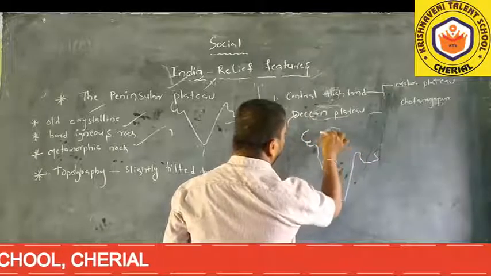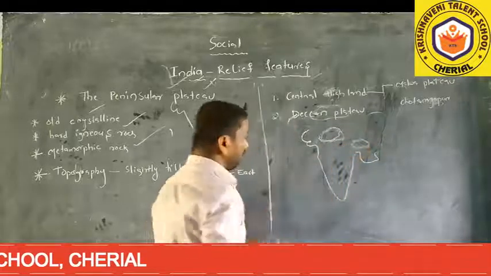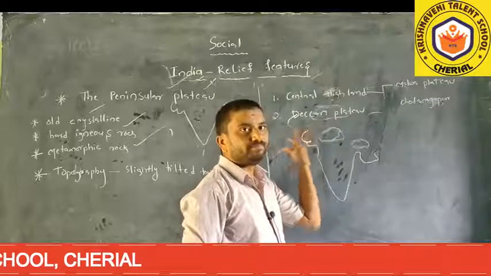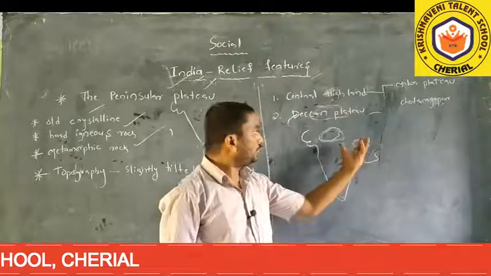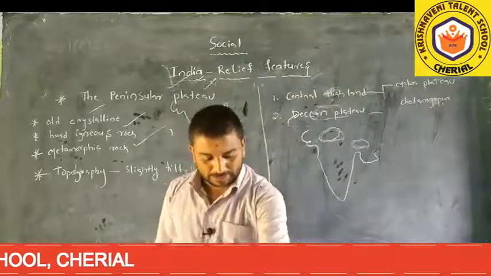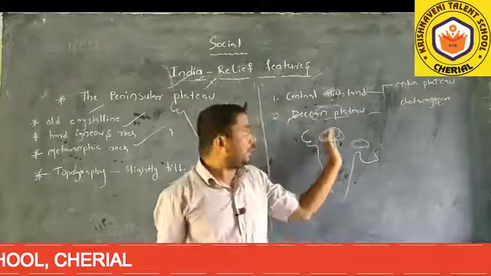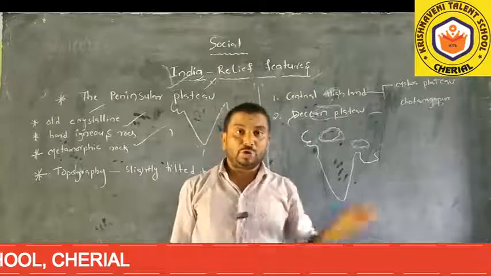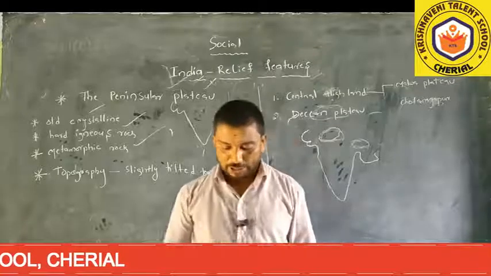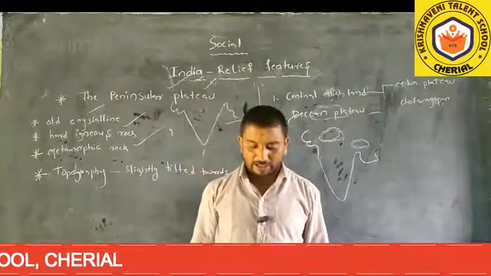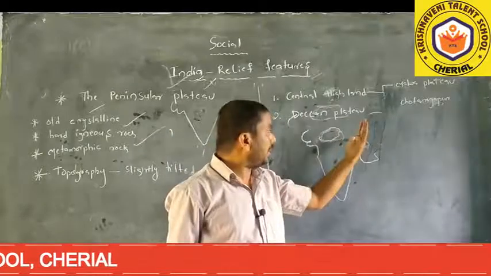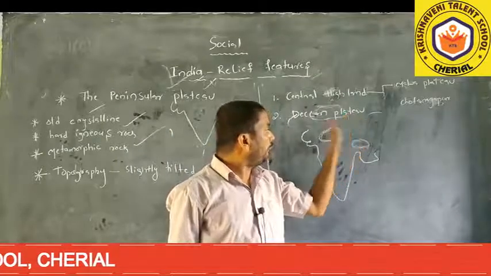Here is the Malwa plateau, and here is the Chota Nagpur plateau. Malwa plateau is on the west side, so Chota Nagpur plateau is on the east side. The east side is Chota Nagpur plateau, which has plenty of mineral resources. Chota Nagpur plateau is on the east side, and Malwa plateau is on the west side.